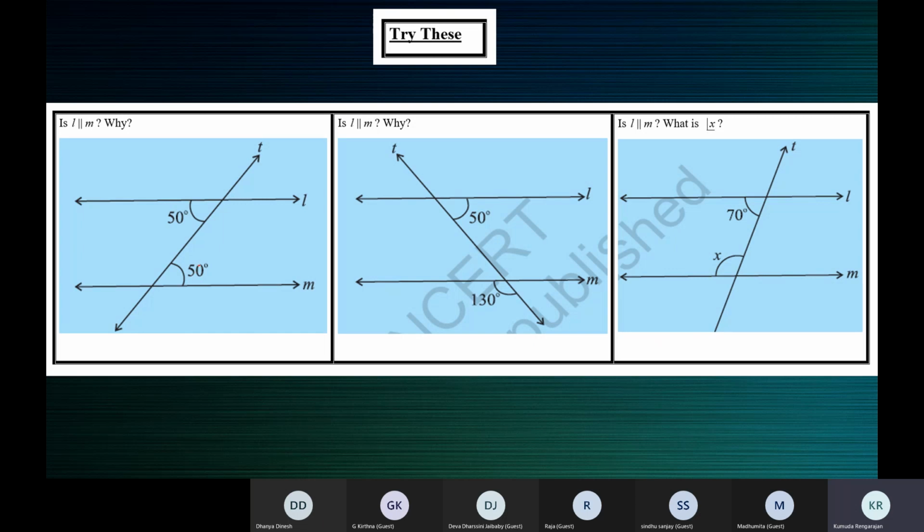They're alternate because they lie on the opposite sides of T, and interior because both are interior angles. And they're equal. Alternate interior angles are equal. That means L is parallel to M. Is L parallel to M? Yes. Why? Because alternate interior angles are equal. That's all.